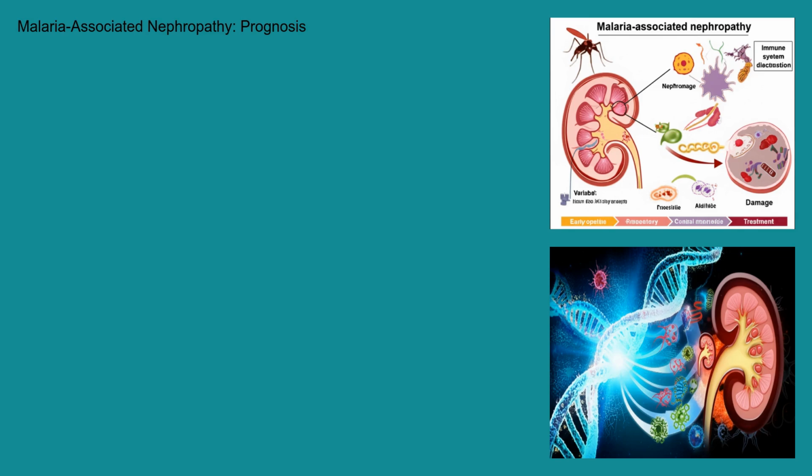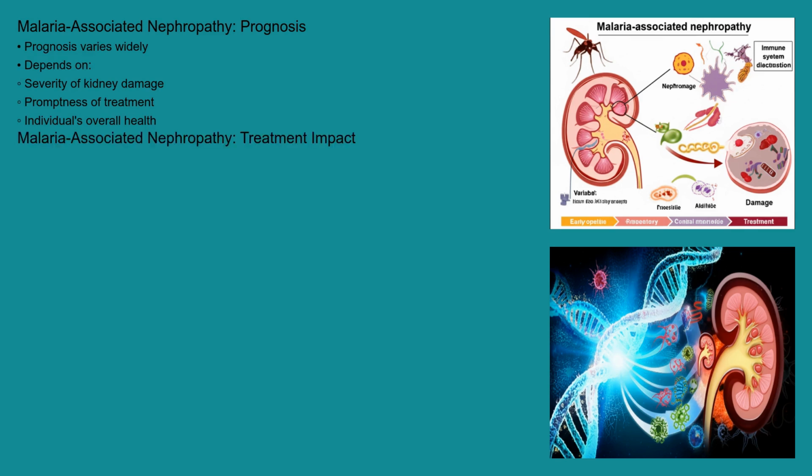The prognosis of malaria-associated nephropathy varies depending on the severity of kidney damage, the promptness of treatment, and the individual's overall health. Early diagnosis and treatment can significantly improve outcomes and slow the progression of the disease. However, if left untreated, malaria-associated nephropathy can lead to end-stage renal disease, requiring dialysis or kidney transplantation.